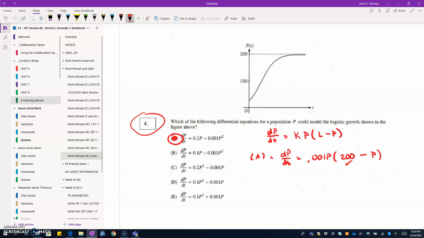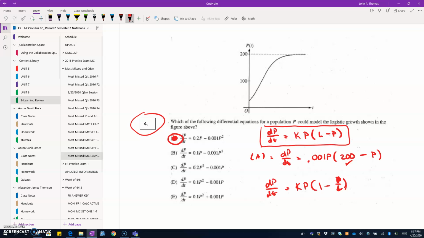Now, occasionally you will see this written in slightly different ways. Sometimes you'll see it written this way, where it's dP/dt equals kP times (1 minus P over L). That's another standard form for a logistic function. And again, it's really the same thing. It's just that the k value is different on this one. This was the one we looked at.